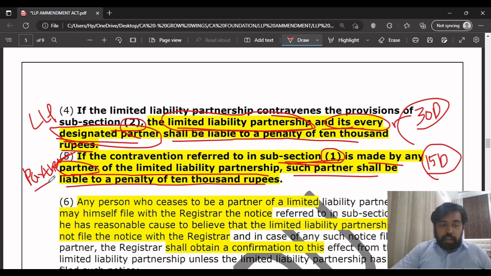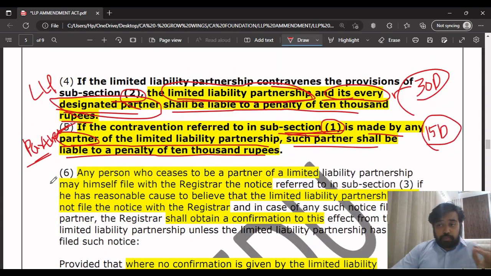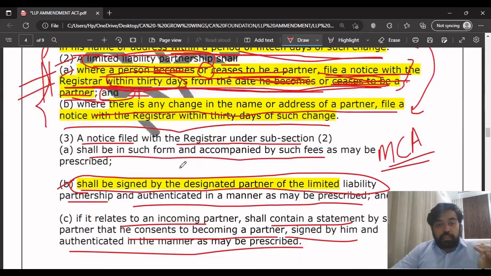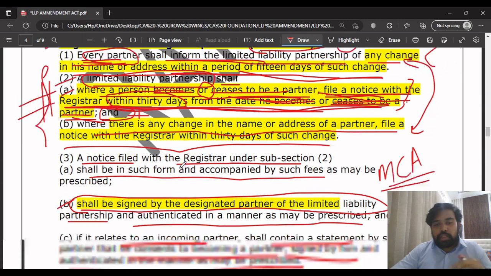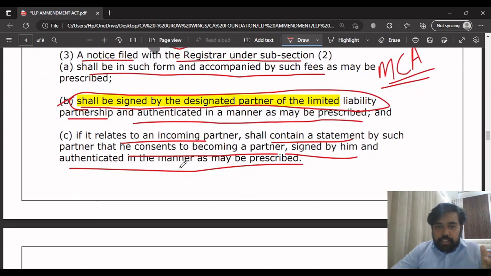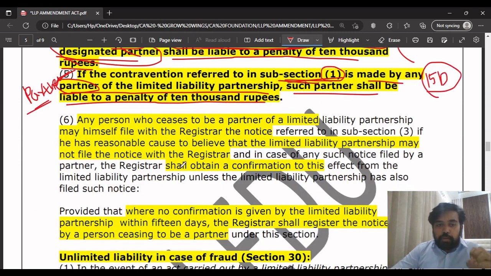Partner had to inform the LLP. Okay, leaving aside my handwriting, that's what they are trying to tell here. This point is a little bit complicated. At least you have to read it 2 or 3 times, then only you will be able to understand what they are trying to tell here. You will be able to write it.